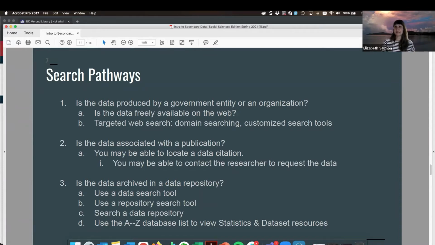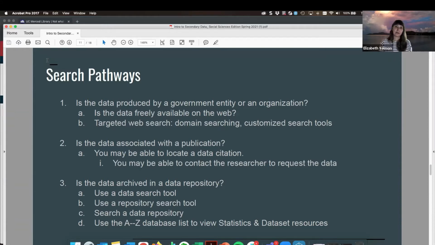And then finally, is the data archived in a repository? There are a few different ways that we can get at data that is in repositories. We can use a data set search tool that searches across multiple repositories. We can go into a specific repository, or we could also use repository search tools.